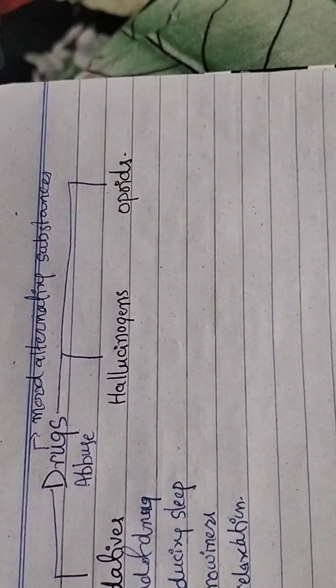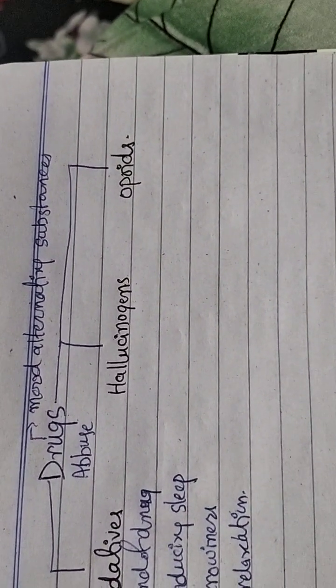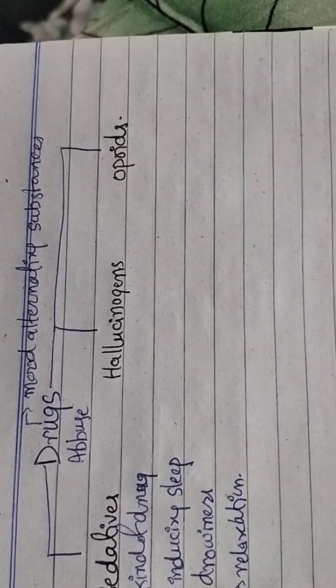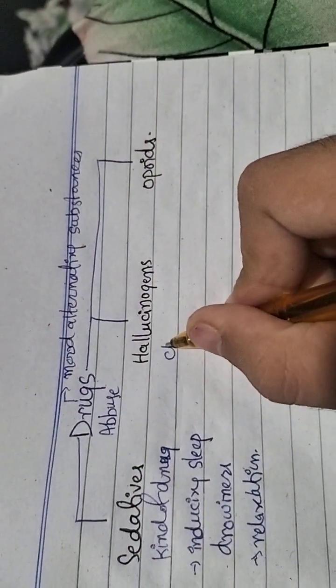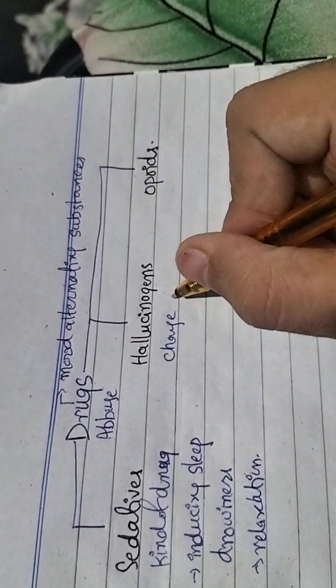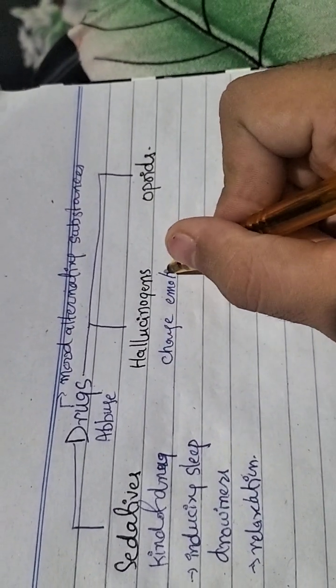Next we have hallucinogens. Hallucinogens are also a kind of drug which change emotions.